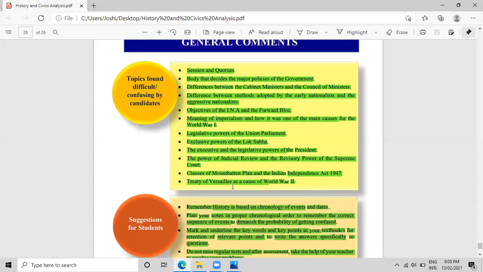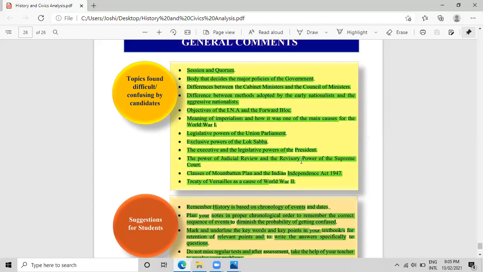Okay, from the civics section, the legislative powers of the Union Parliament and the exclusive powers of Lok Sabha are very, very important. From the civics section, the exclusive powers of Lok Sabha and Rajya Sabha are very important. And when we talk about the last chapter of civics, that is the Supreme Court, the power of judicial review and the revisory power of the Supreme Court.